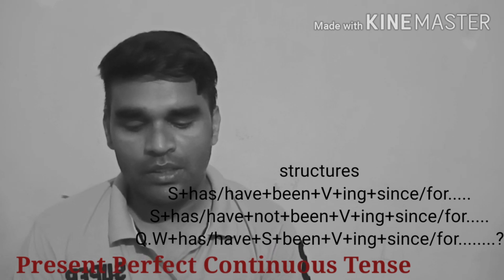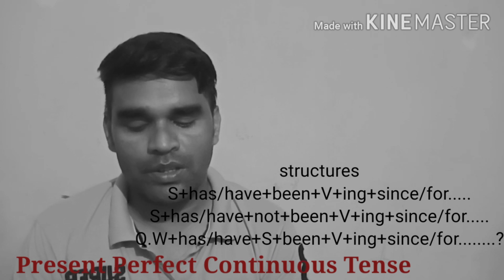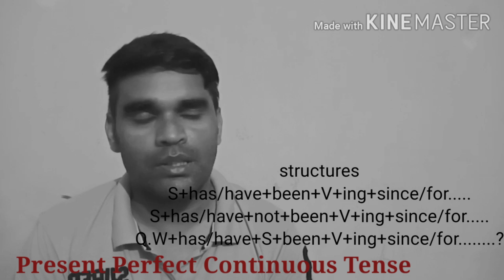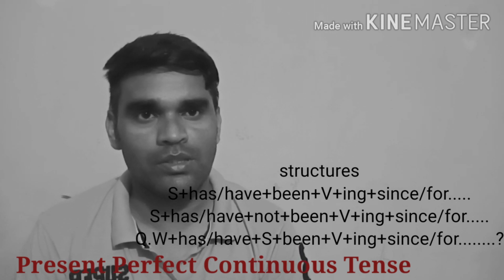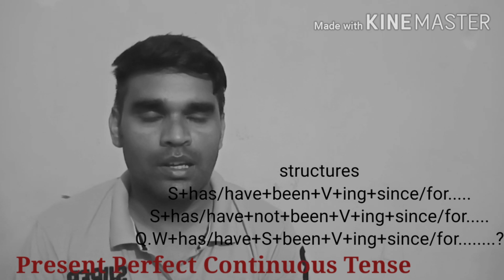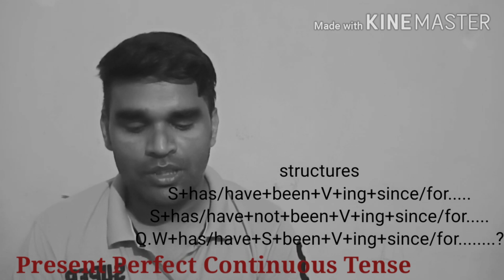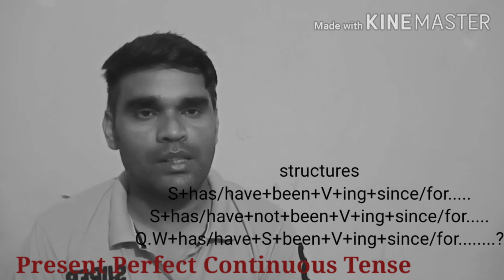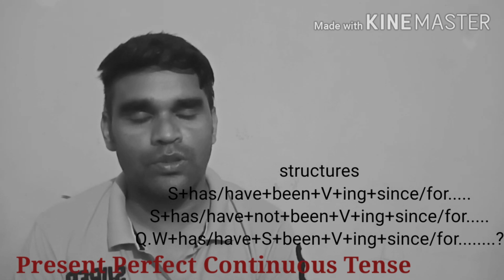Next, what about negative sentences? In negative sentences, first we write the subject, then have or has according to the subject, and then not. So the sentences go like: I haven't been, they haven't been, they have not been, I have not been. Then the ing form of the verb, and then since or for according to time.